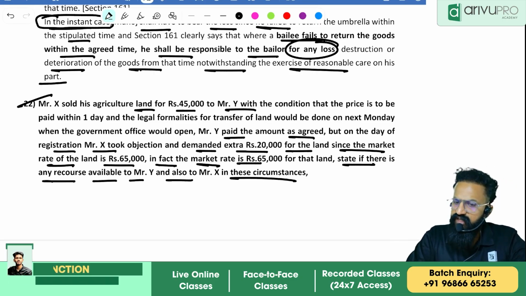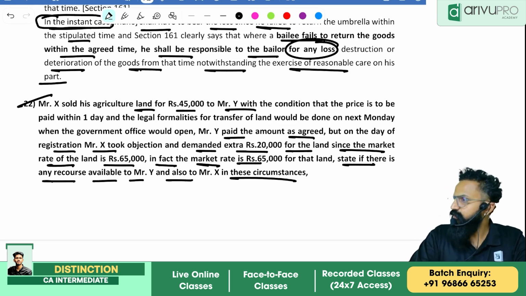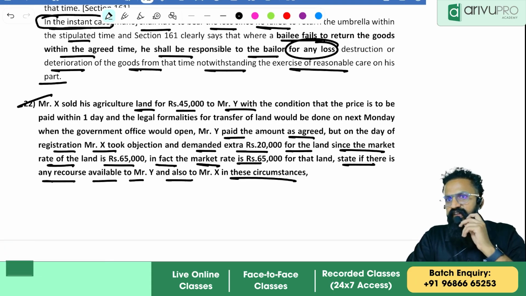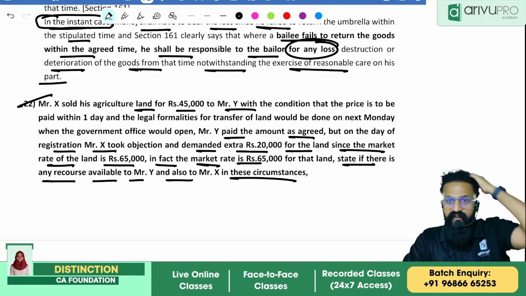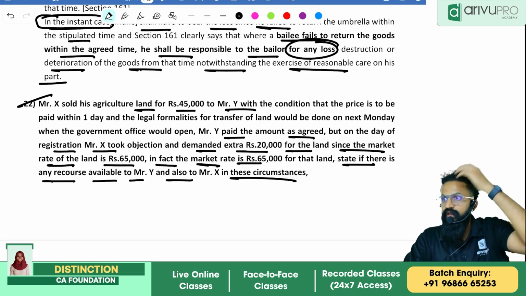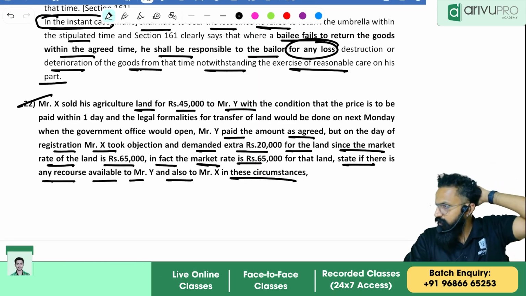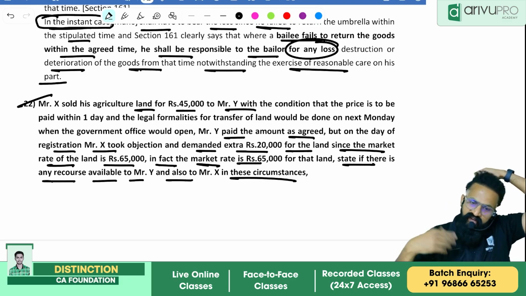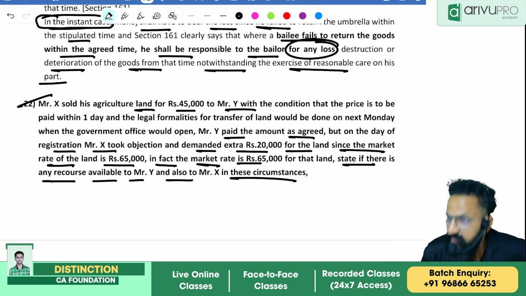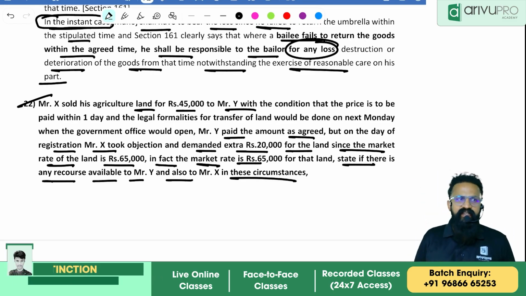X has agreed to sell his land for 45,000, but the actual value of the land is 65,000. On the day of registration, after agreeing, X is saying no, the actual price of the land is not 45,000, it is 65,000. If you give me another 20,000, I will sell you the land. If not, I will not sell the land. So they're asking you in this case, who will succeed? Is it X or Y? That is, X can succeed in getting the extra 20,000 or X won't succeed in getting that extra 20,000.